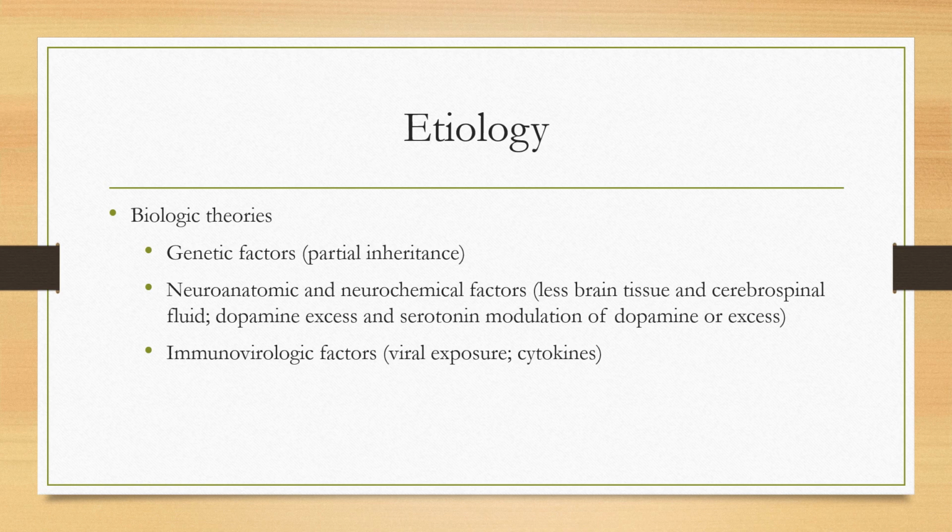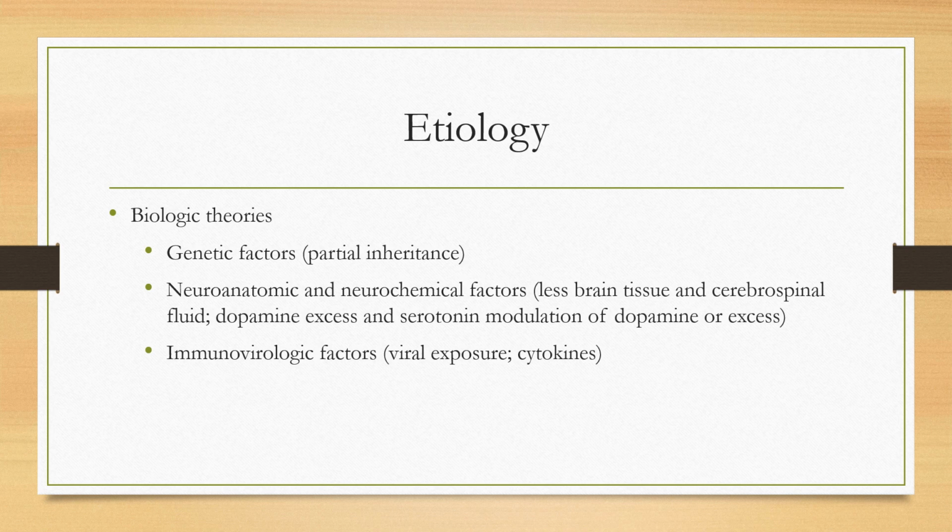We don't know exactly what causes schizophrenia, although there are several theories. The biologic theories focus on genetic factors, neuroanatomic and neurochemical factors, and immunovirologic factors. Genetic factors include genetic studies that have largely focused on immediate families to determine whether or not schizophrenia is genetically transmitted. Studies have shown that identical twins have a 50% risk of schizophrenia if the other twin develops it. Fraternal twins only have a 15% chance. This shows a genetic vulnerability.